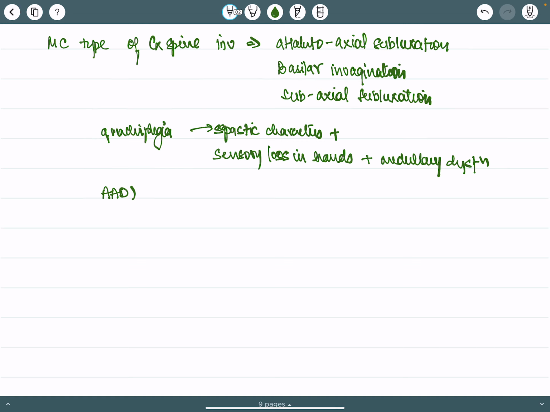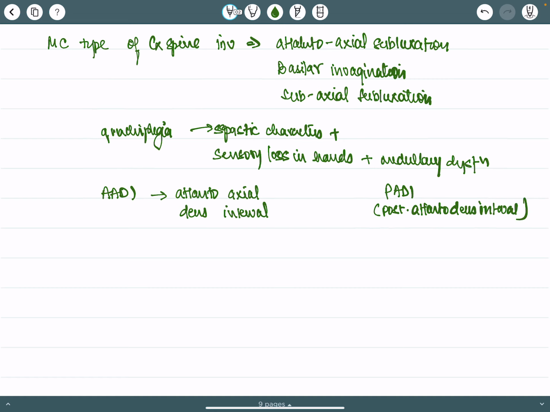Okay. So now we have a parameter known as AADI, atlantoaxial dens interval, and we have another known as PADI, that is posterior atlanto dens interval, also called space available for cord. So the atlantoaxial dens interval normal value is less than 3 millimeter.